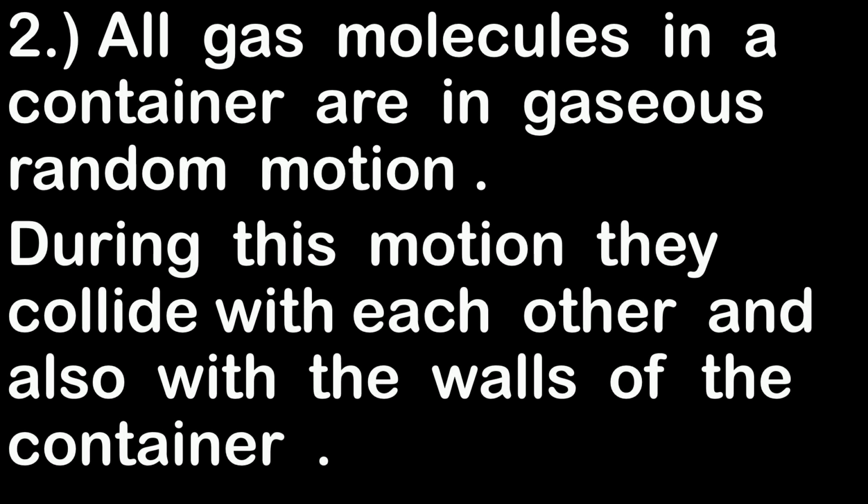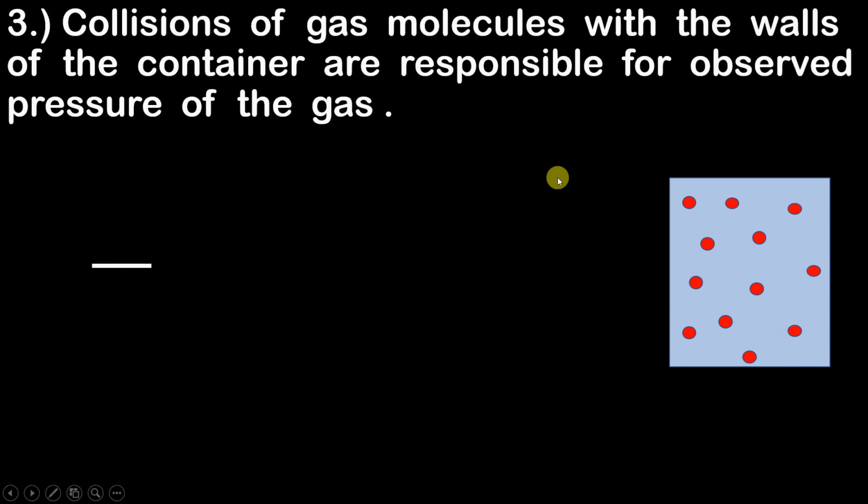It is obvious that when the molecules are moving with great velocity, they are going to collide with each other, as well as with the walls of the container. So the molecules are not only going to collide with each other, but they are also going to collide with the walls of the container. I hope you have understood this second point as well. So moving ahead to the third postulate. The third postulate tells us that collisions of gas molecules with the walls of the container are responsible for the observed pressure of the gas.